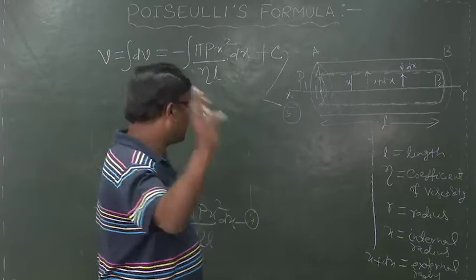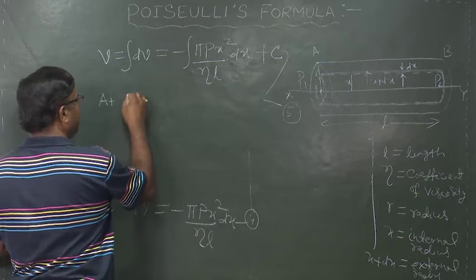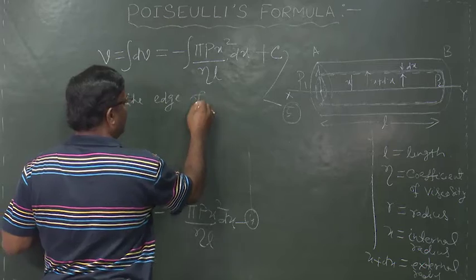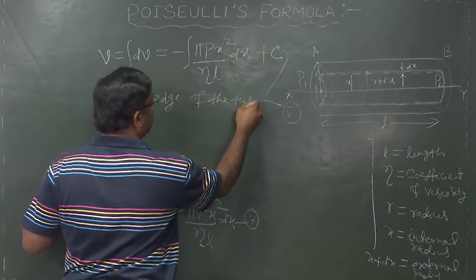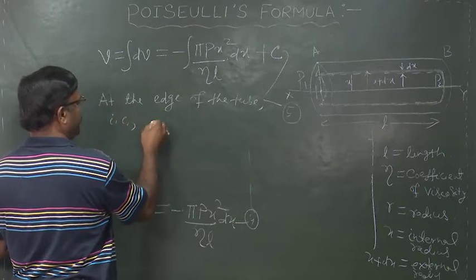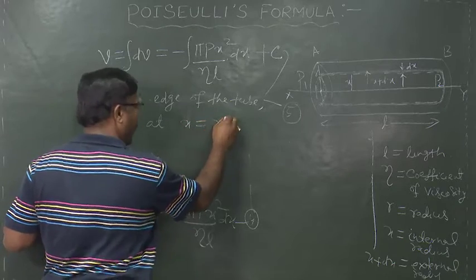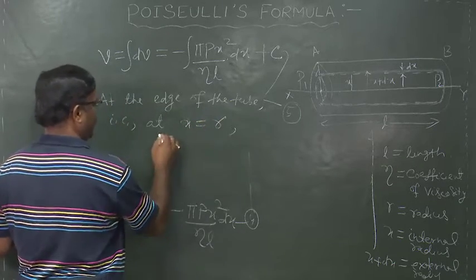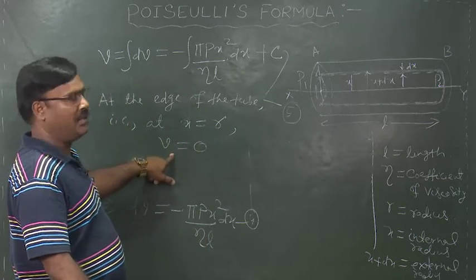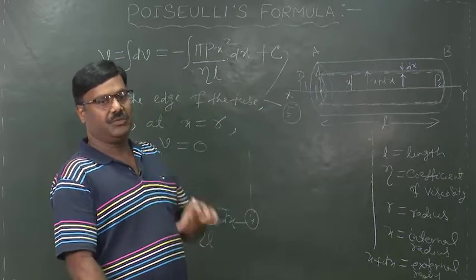So, we can write the boundary condition as at the edge of the tube, that is at x is equal to r, v is equal to 0. This is the boundary condition. The velocity of the liquid in contact with the tube is 0.